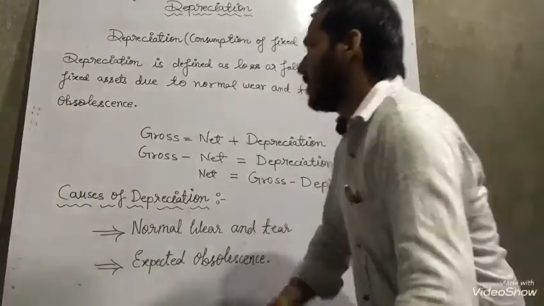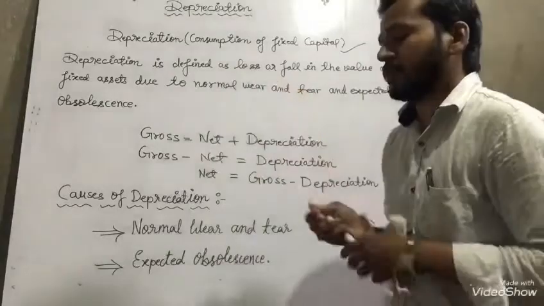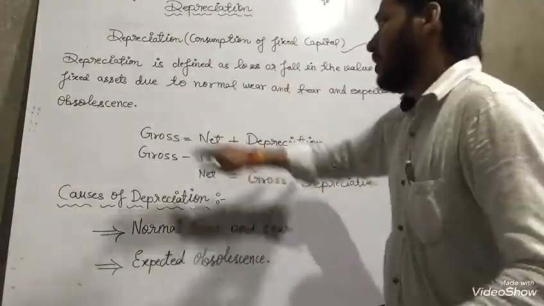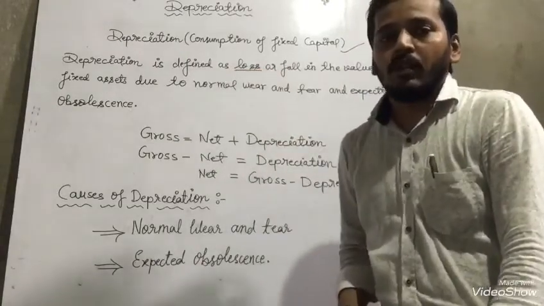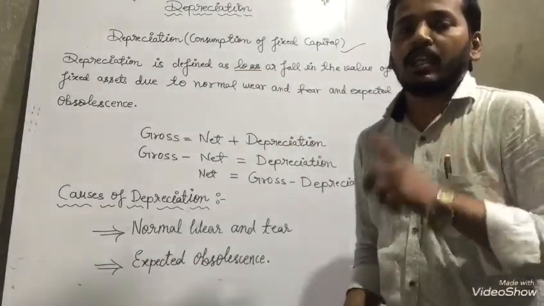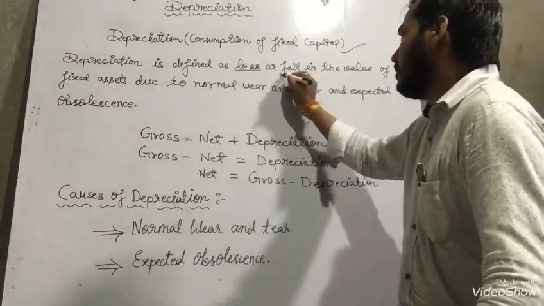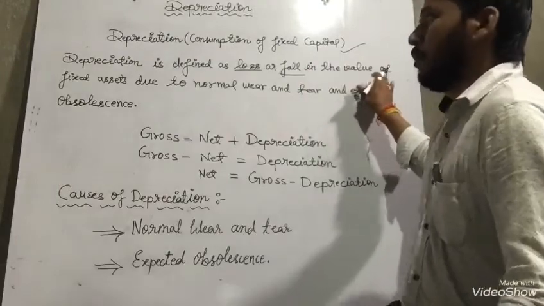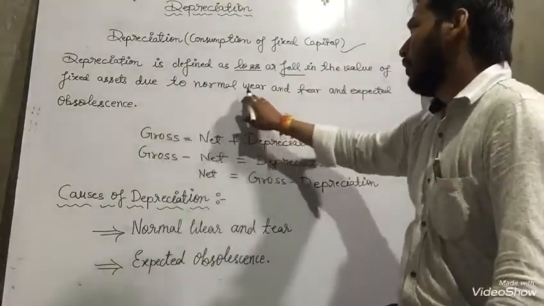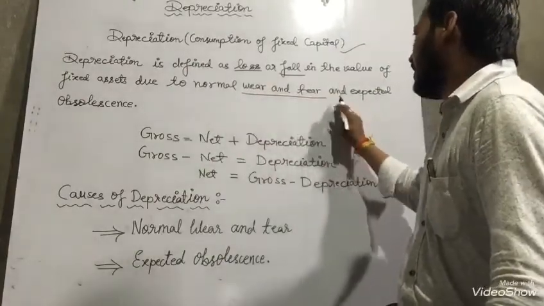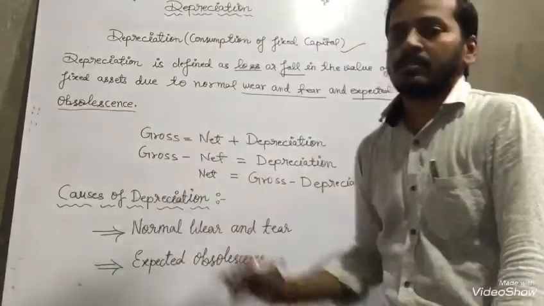In front of you I have written: depreciation is defined as loss, where I am underlining the very important part, as loss or fall in the value of fixed assets due to normal wear and tear and expected obsolescence.